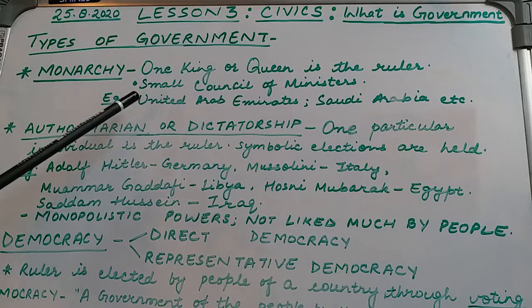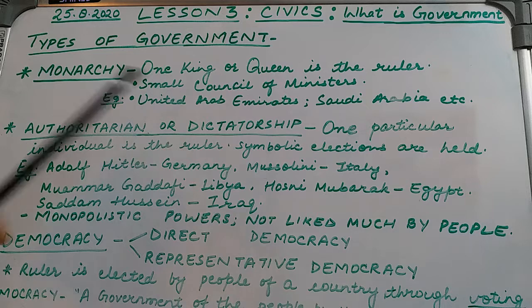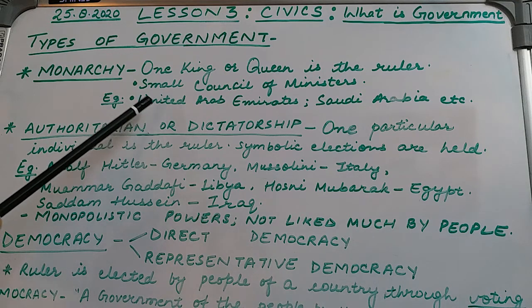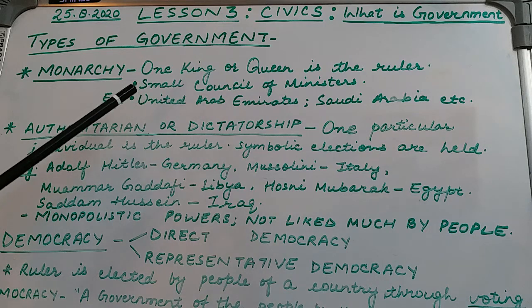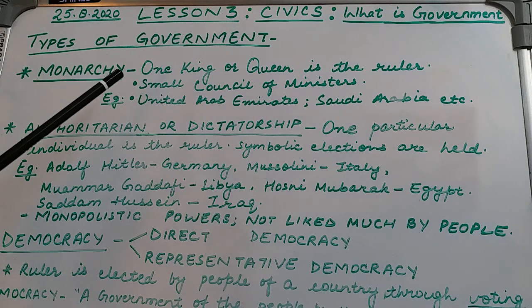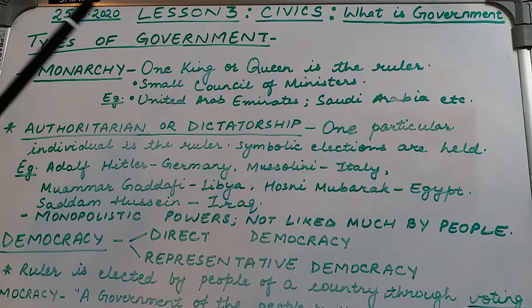For example, countries like United Arab Emirates, that is UAE, and Saudi Arabia have a king as their ruler. This means the king of these countries is solely in charge of the whole country, and only the king can decide what is going to happen in the country.